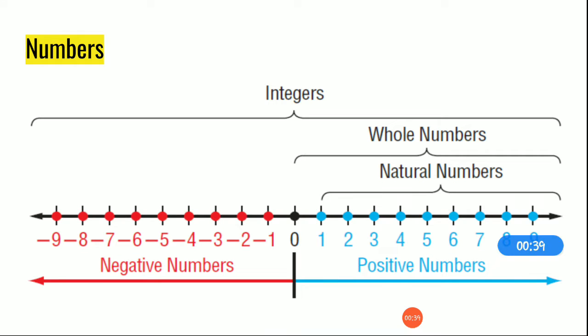First, the numbers starting from 0, 1, 2, 3, etc. Those numbers are called whole numbers. Very good. And the numbers starting from 1, 2, 3, etc., that is, up to infinity, those numbers are called natural numbers. Now the positive numbers, negative numbers along with 0 are called integers. Up to this we are thorough, right?